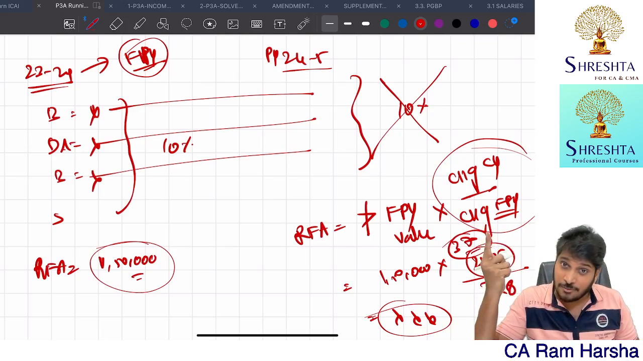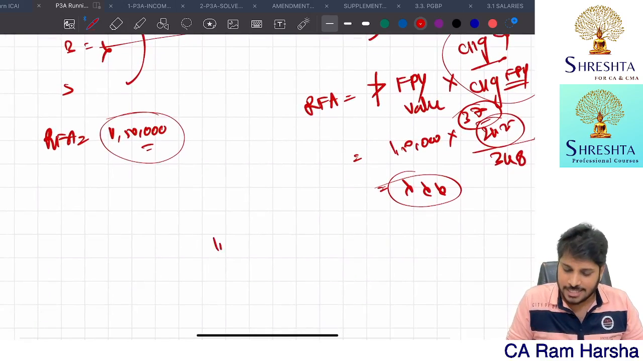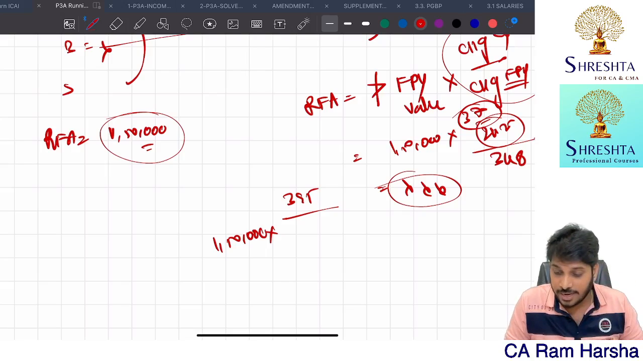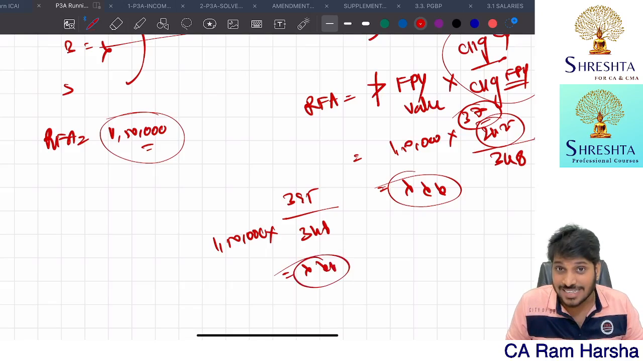That next year, what is the value of perquisite in 26-27? Take same first previous year perquisite value multiplied by 395. Let us assume 27-28 divided by first previous year 348. So that will be the perquisite value in 25-26.